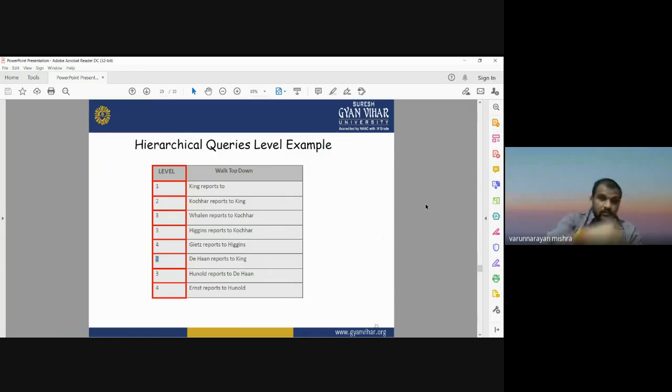That is flowing from the topmost position, the top person working in that company, to the person working at the lower position in the company. So this is a top to down, top to bottom level hierarchical query on the employees of a company.